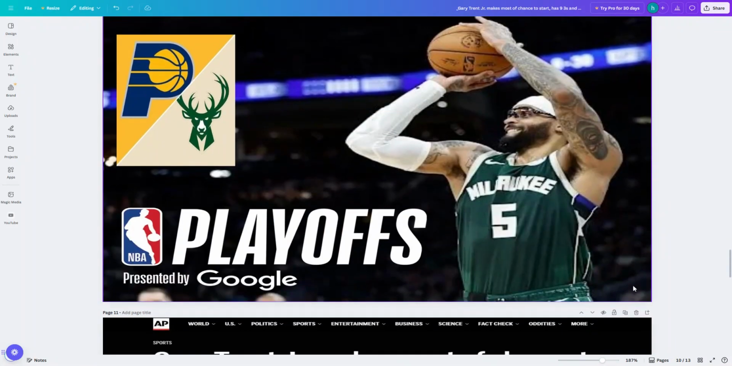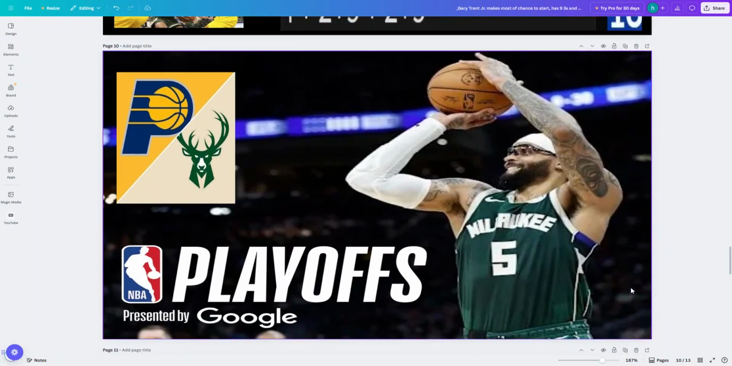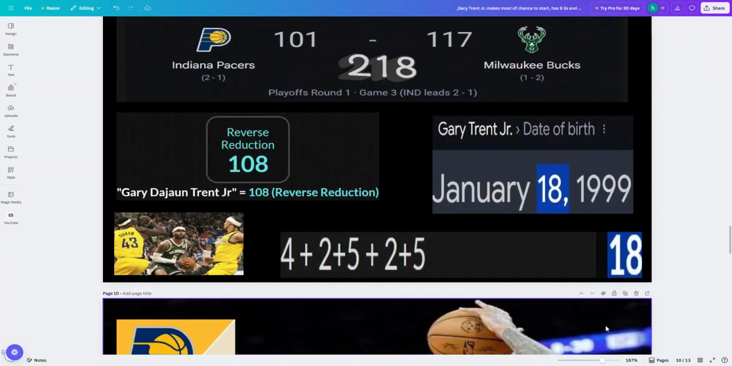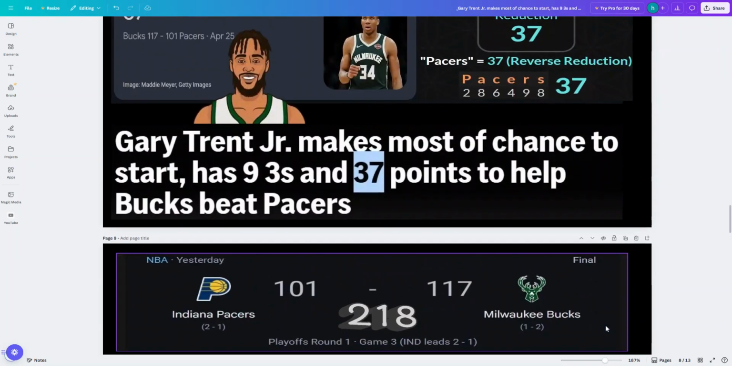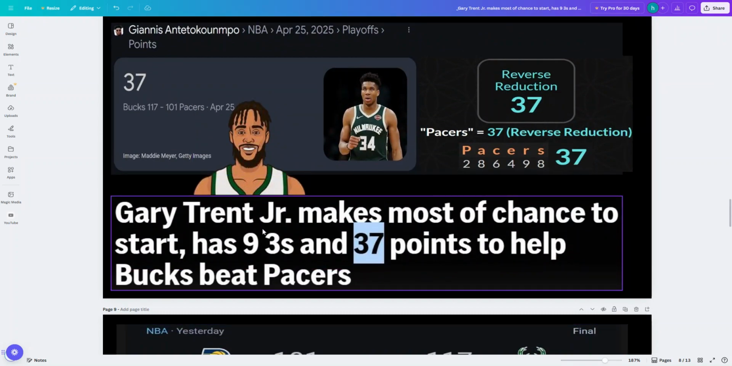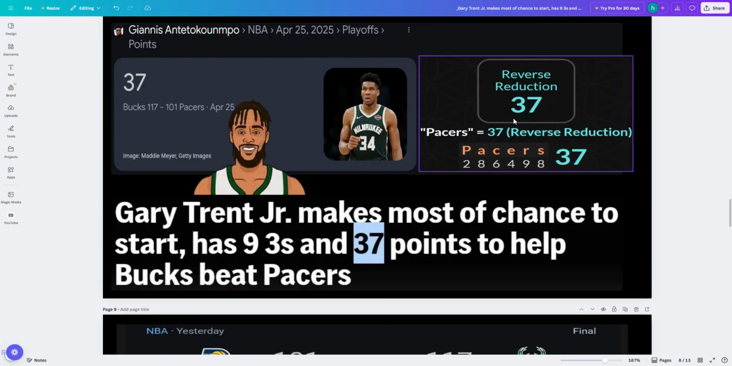So some awesome connections, all synced up with his father, Gary Trent Sr. and Ray Allen. Those are some huge connections with Ray Allen right there. And of course, Giannis is in the mix with the matching. Ooh, you know what? Giannis with the 37, Gary Trent Jr. with the 37. And you see Pacers equals 37.